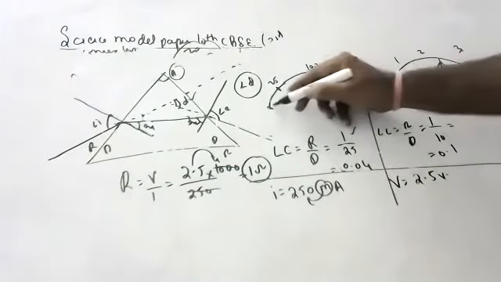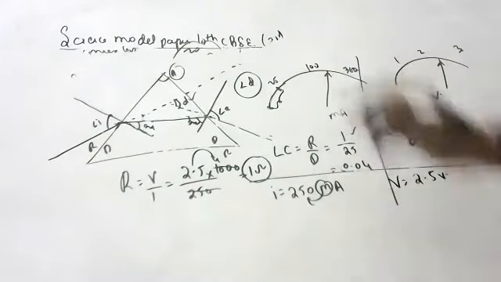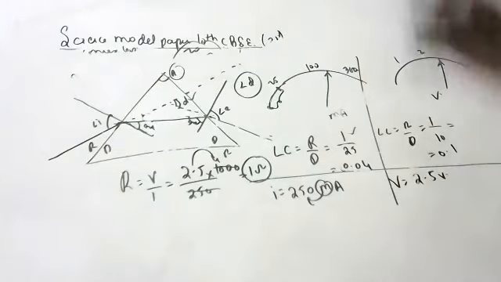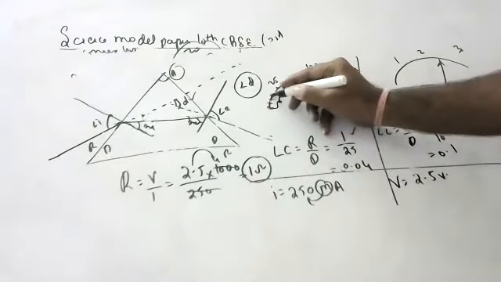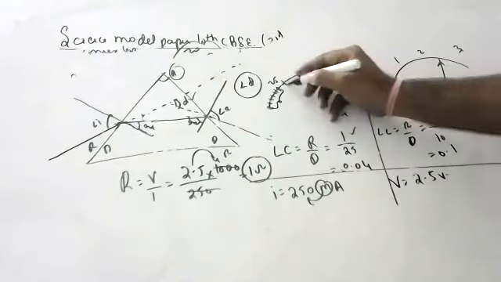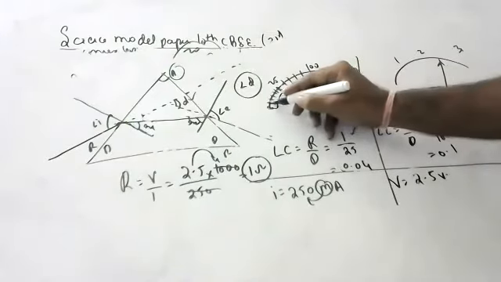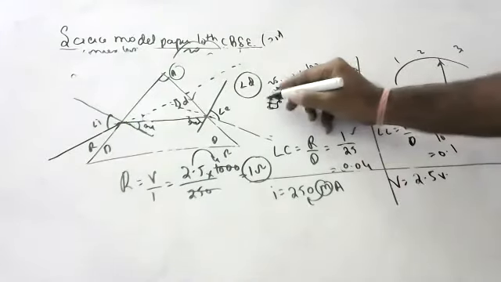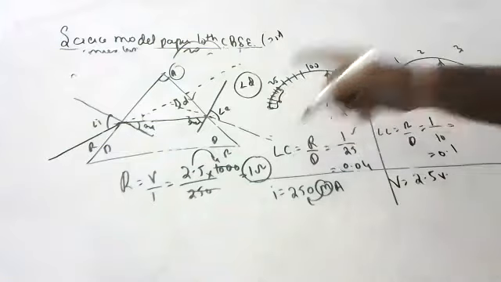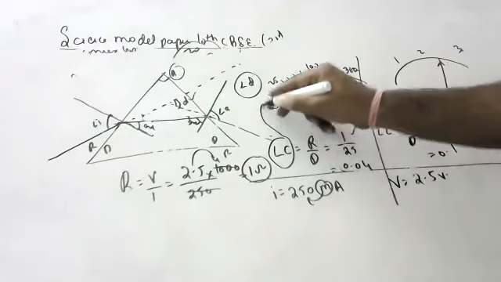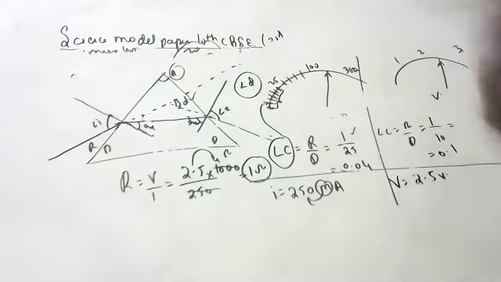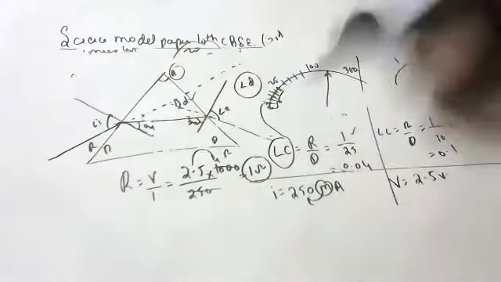Okay, children. One reading has how many divisions? Actually, what is least count, sir, you may ask. Least count is the value of each division. It means this one value is 0.04, this one value is 2 into 0.04, this one value is 3 into 0.04, this one value is 4 into 0.04. Like that, children. Least count is the value of each division, reading by divisions.